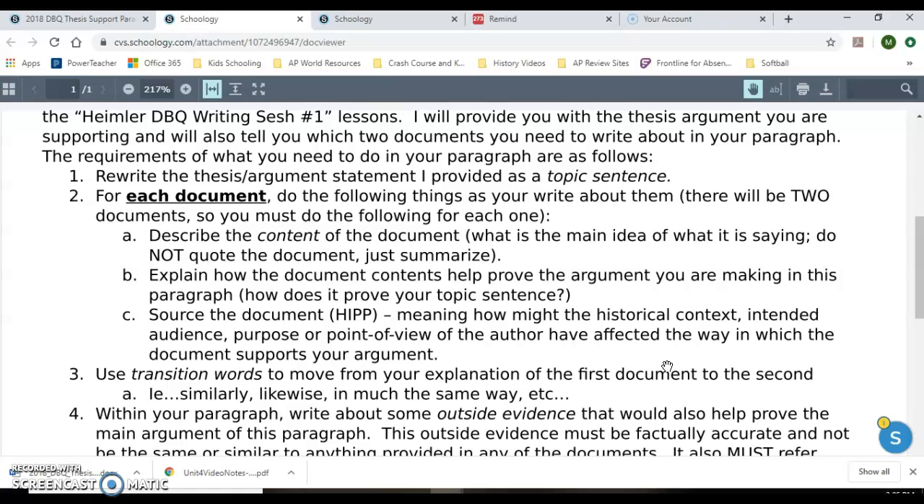Now, as you're going between your two documents, you want to be practicing using transition words. Basically, you're going to write about document 1 doing all three of these things. Then you want to use something like, similarly, document 2 says whatever it says. Or likewise, or in much the same way as document 1, document 2 explains whatever. And you're going to explain the content of the document, how the content supports your argument or proves your topic sentence, and your sourcing.